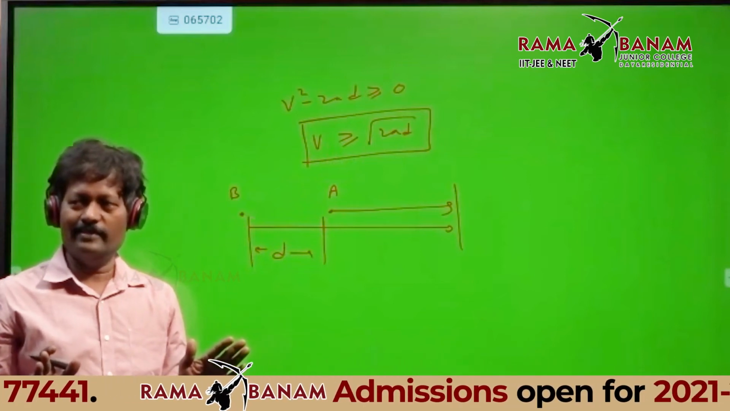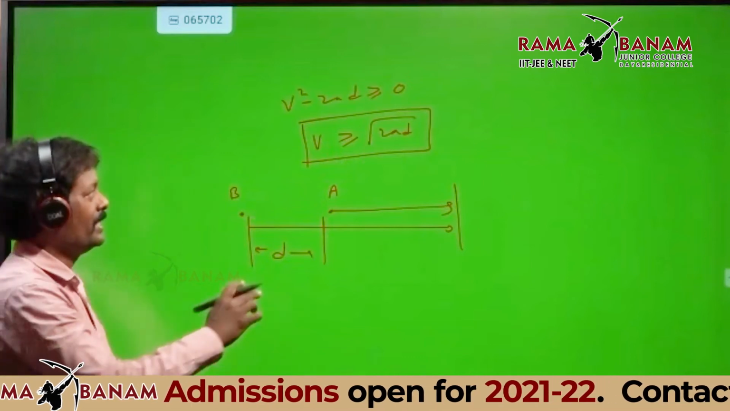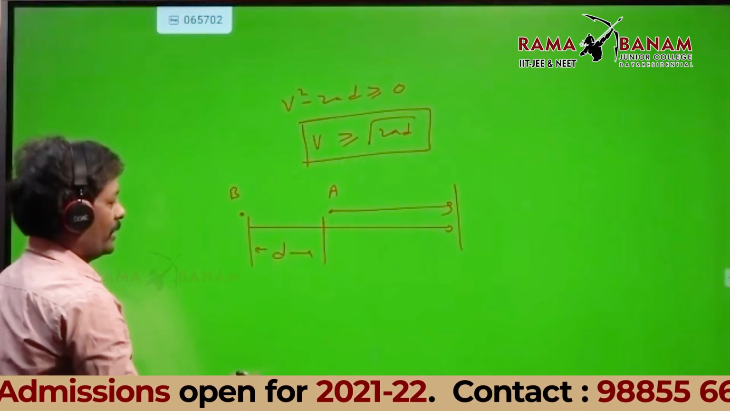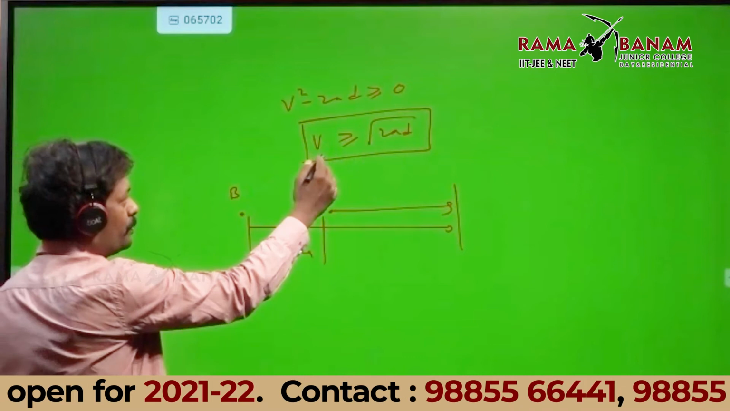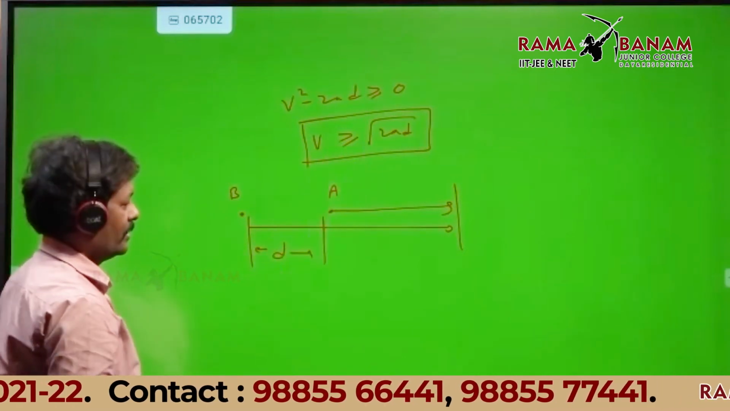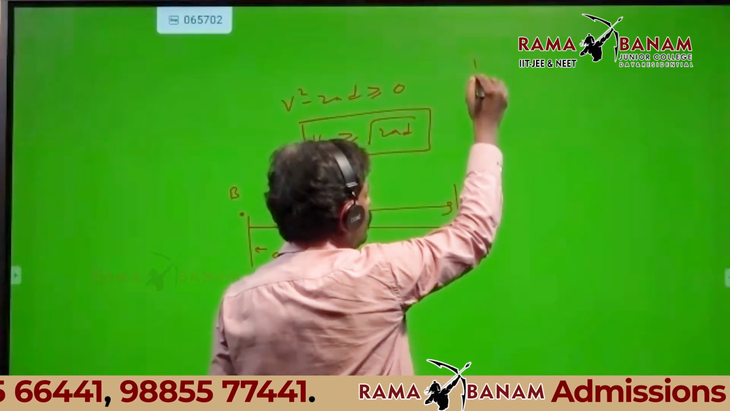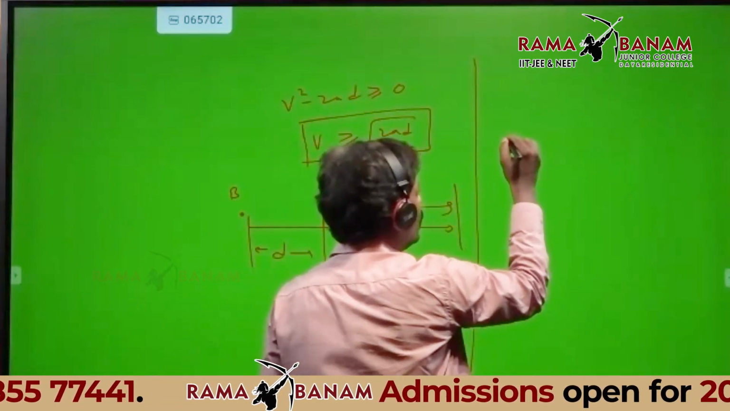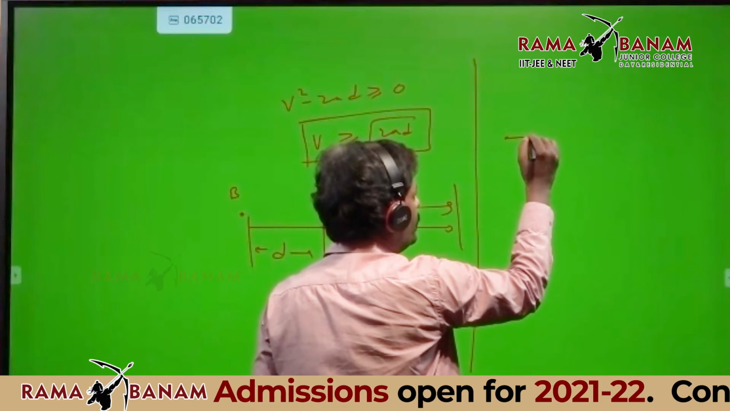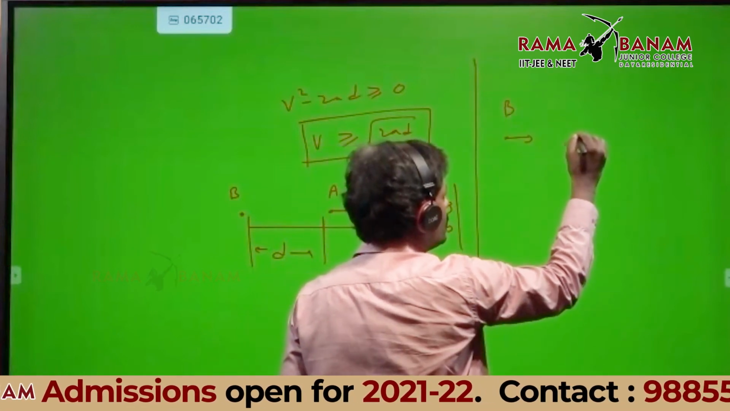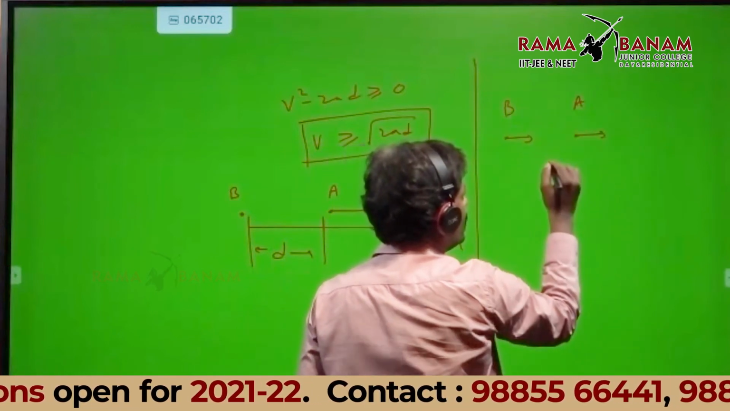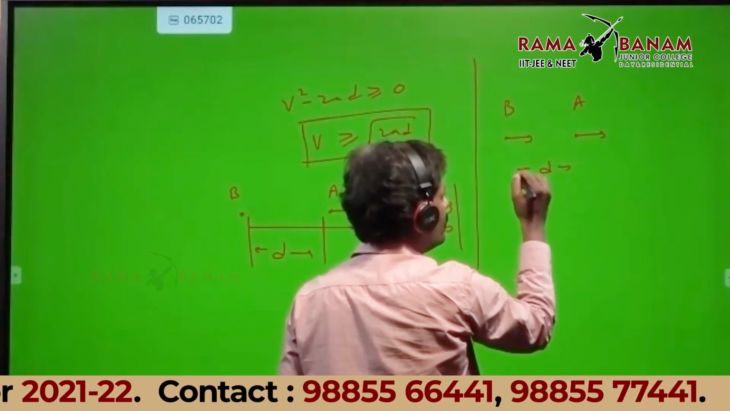Did you understand the point? That is the meaning. So V should be greater than or equal to root of 2AD. Now I'll go to the next one. I'll just draw one line here. Now imagine this is B. This is A. Initial separation is D.